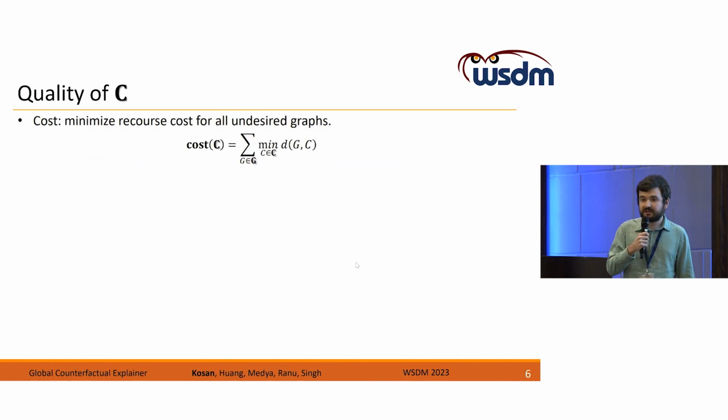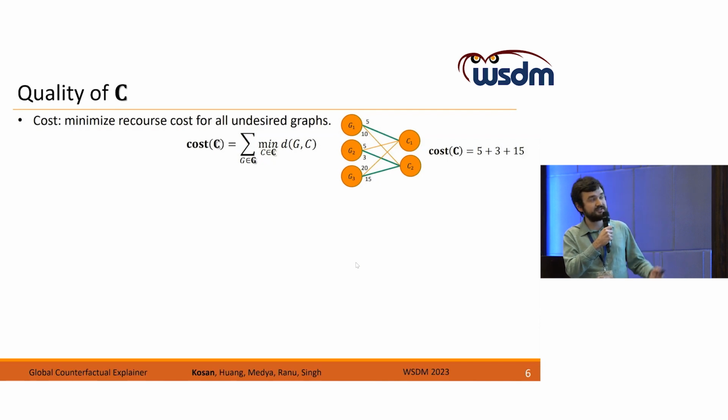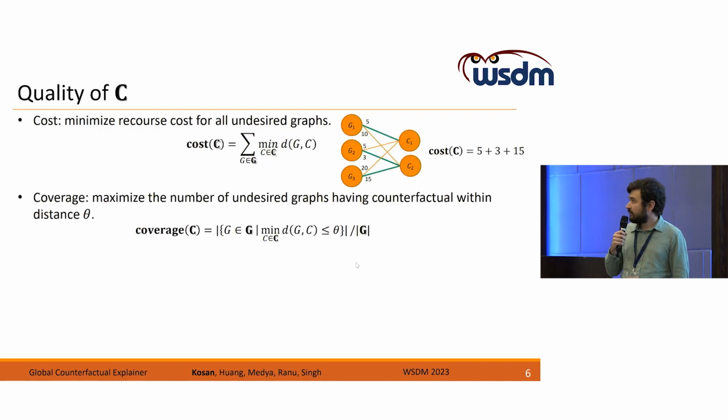Cost is important because we want to have similar graphs as counterfactuals to undesired graphs. In this particular example, since we will select the closest counterfactuals, C1 will be selected for G1, and C2 will be selected for G2 and G3. And the cost of this set will be 5 plus 3 plus 15 as the number of edits in the paths. The second criterion is coverage.